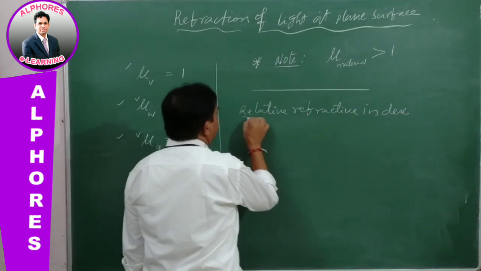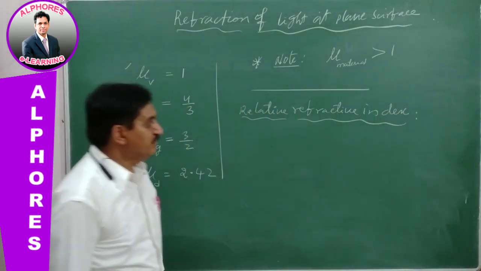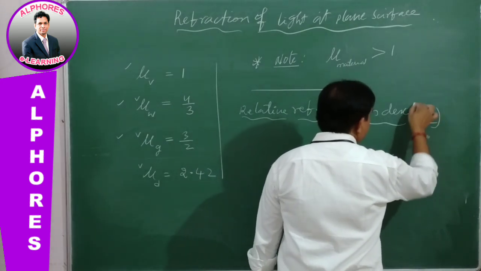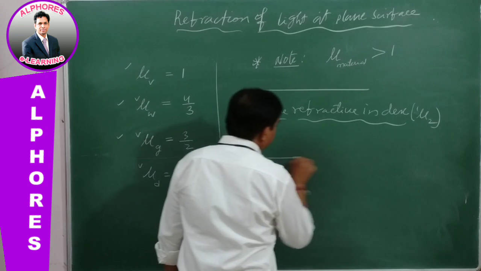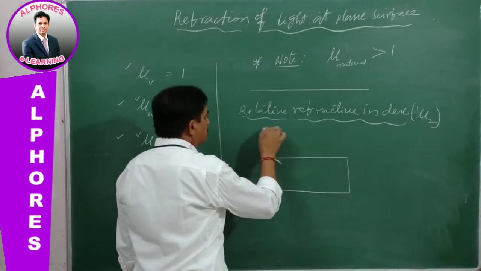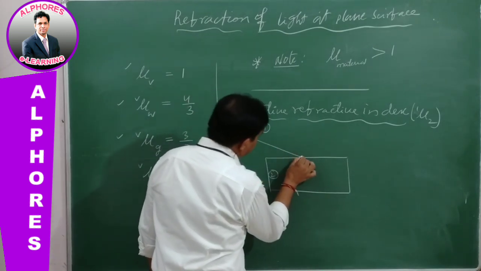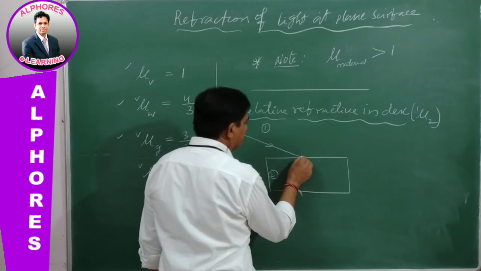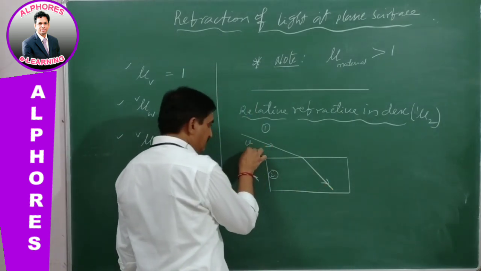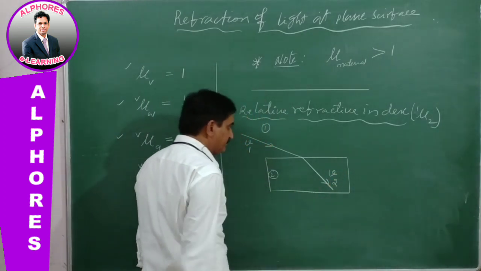Relative refractive index. What is the relative refractive index? Let us consider two different media. This is medium 1, this is medium 2. The light is traveling from the first medium into the second medium. Here the velocity of light is v1. Here the velocity of light is v2.